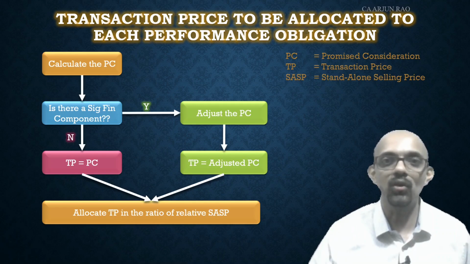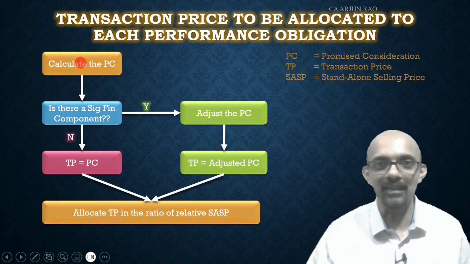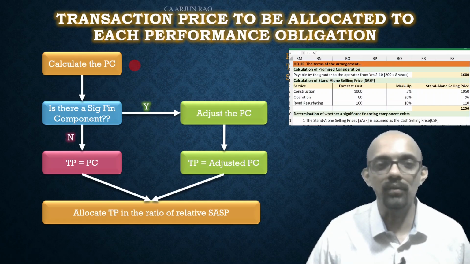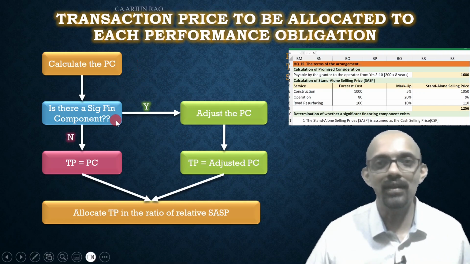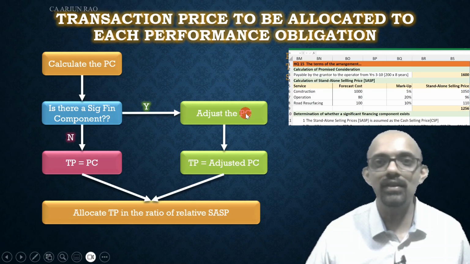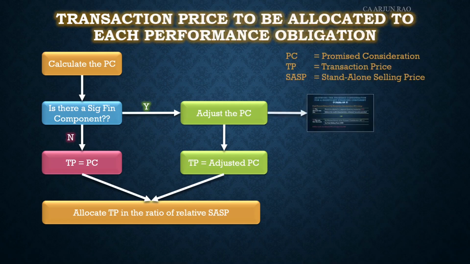So what have we done so far in this question? We have calculated the promised consideration, right? You can refer to the video panel on the top right corner of your screen. Then we have determined that there is a significant financing component. We have also calculated the standalone selling price. Now what we need to do is adjust the promised consideration. How are we going to adjust the promised consideration? That's what we're going to see now.